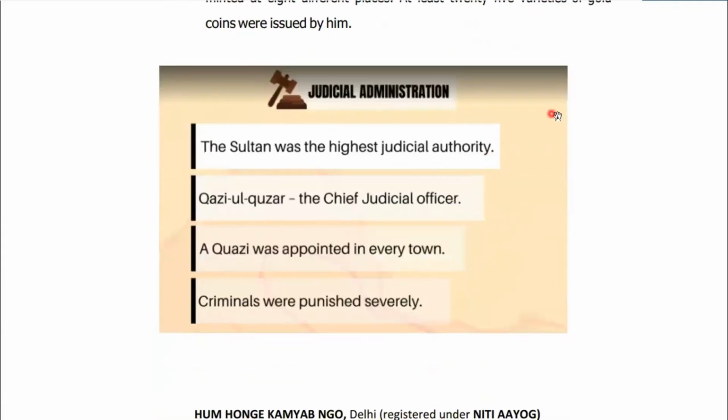So let's see some important keywords related to judicial administration. The Sultan was the highest judicial authority. Qazi-ul-Quzat was the chief judicial officer. A Qazi was appointed in every town and criminals were punished severely. Okay, severely.